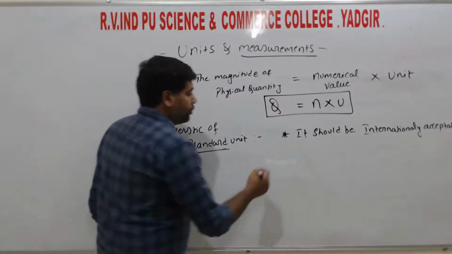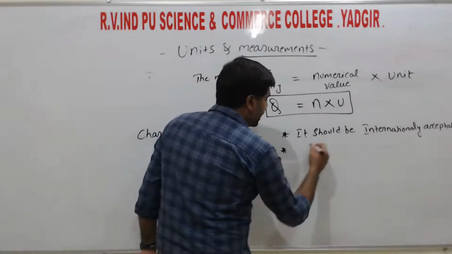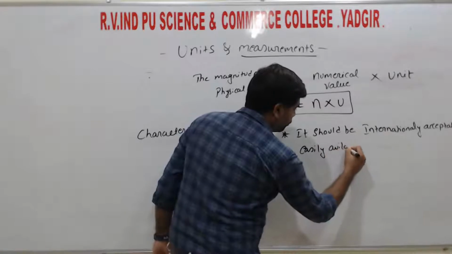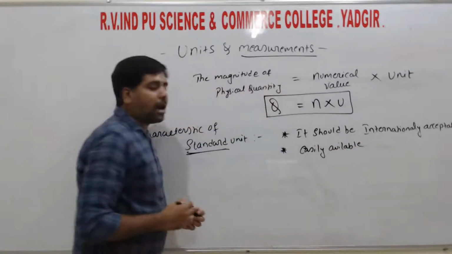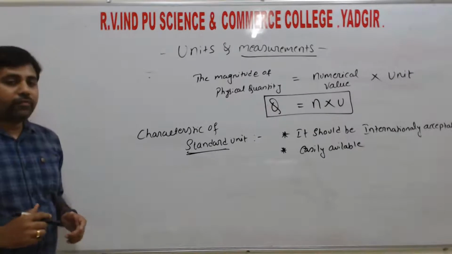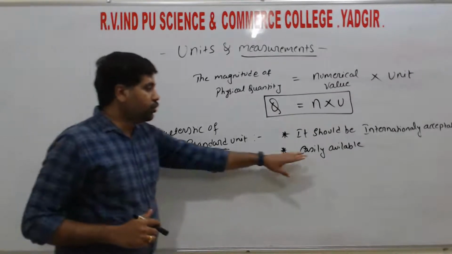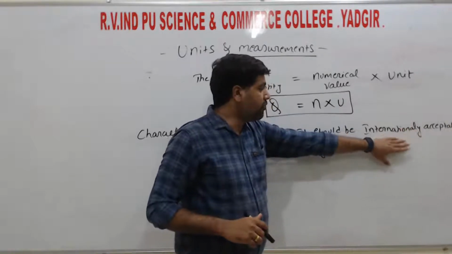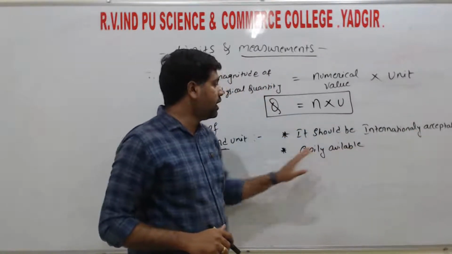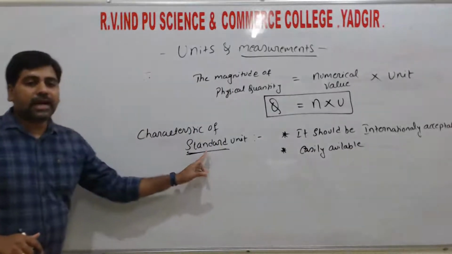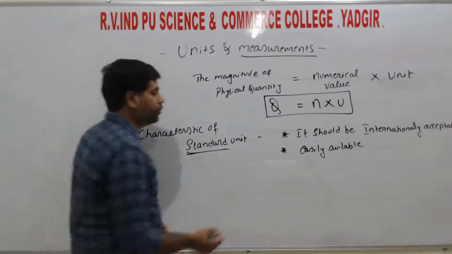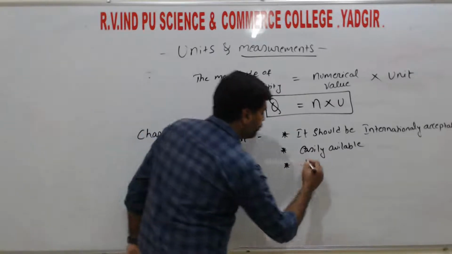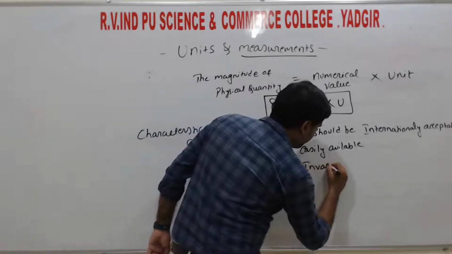Next, it should be easily available, right? The standard unit which we are going to use, it should be easily available throughout the whole world, or everywhere it should be easily available. Then only we can say that one as the standard unit. Next, it should be invariant.